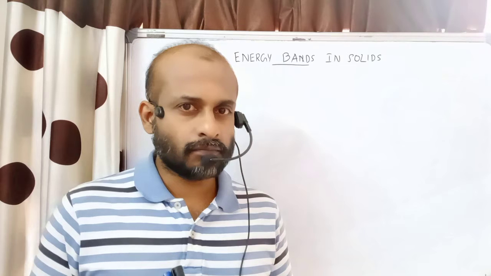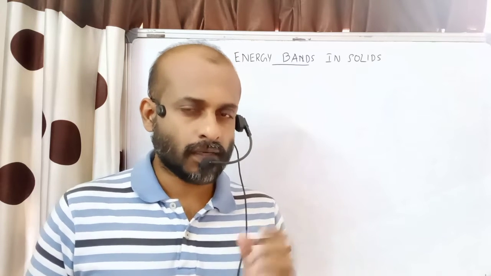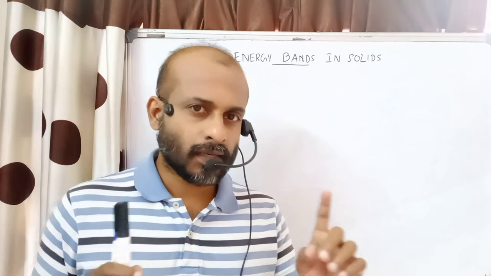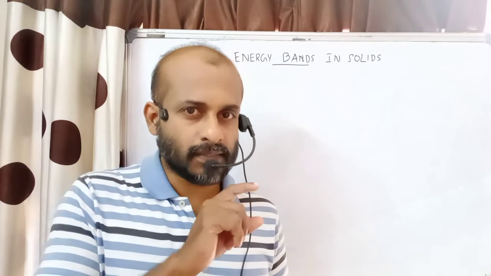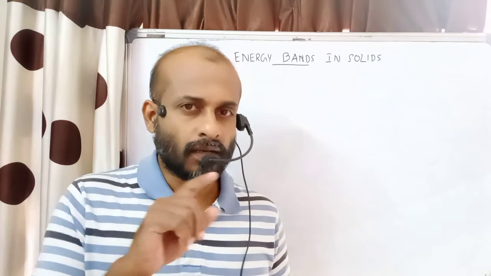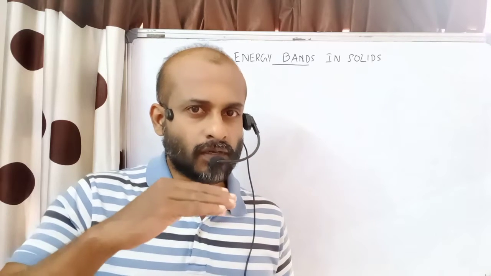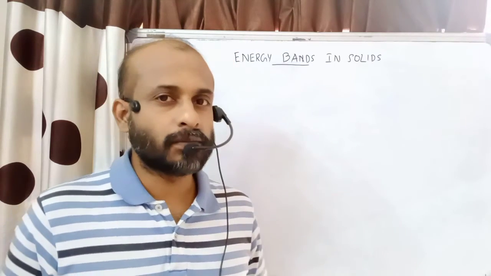If an atom is existing independently, each valence electron will have a discrete energy. But when we consider a crystal, due to the interaction, the energy of the electrons will slightly change. This energy we can represent by energy levels. But in a solid, there will be many energy levels which are very close to each other for each electron. So we cannot represent the energy by a single level. We may have to draw many such levels. All these levels together are known as an energy band.